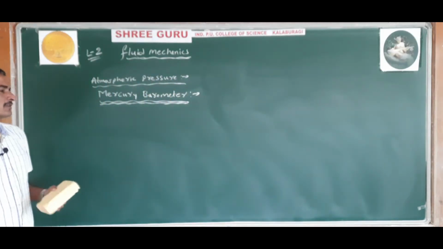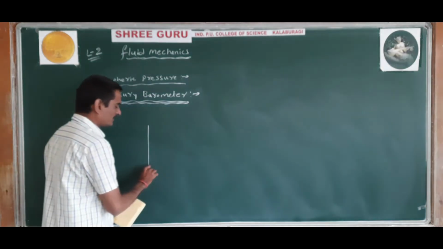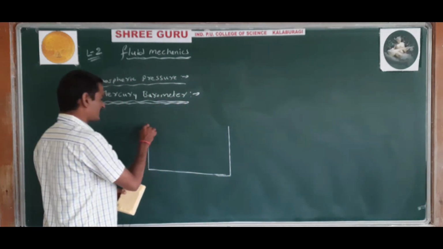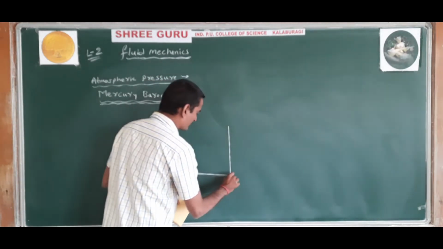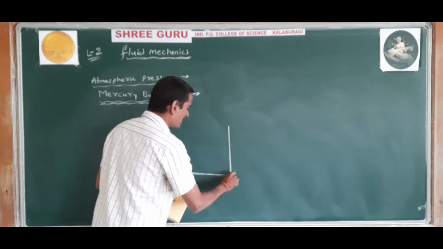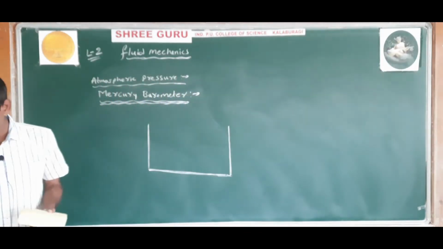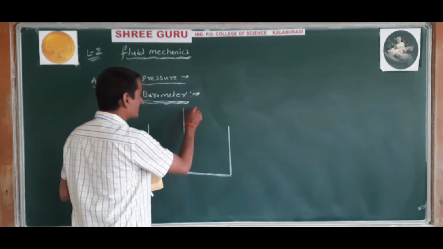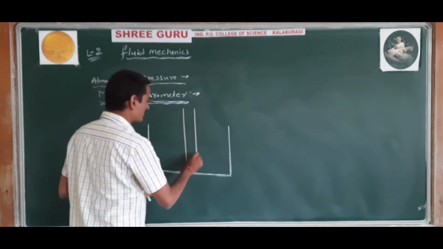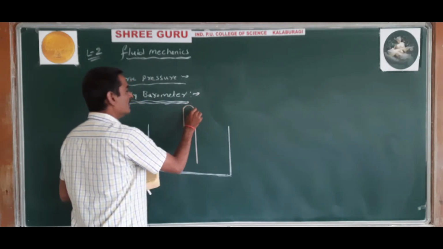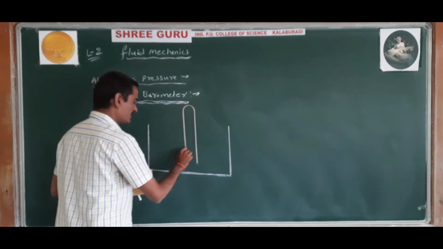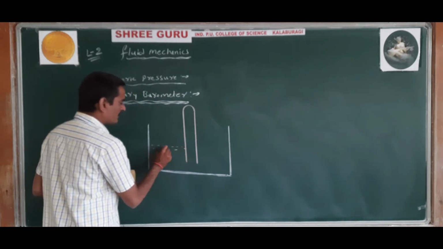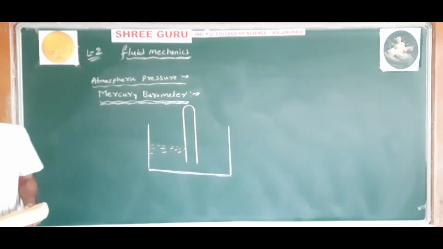A mercury barometer is a simple device used to measure atmospheric pressure, and it was invented by Torricelli. It consists of a long glass tube filled with mercury.